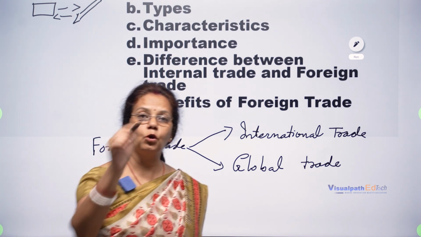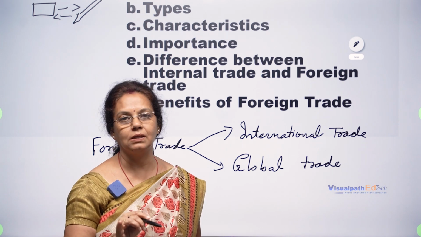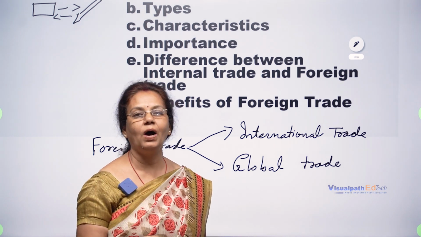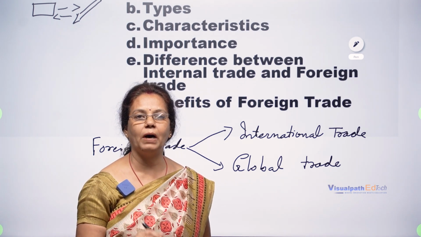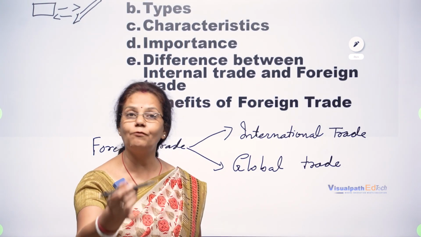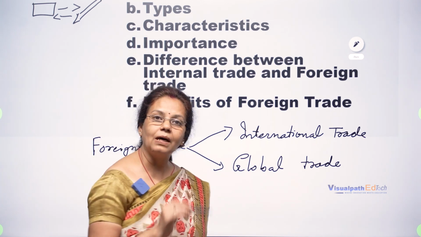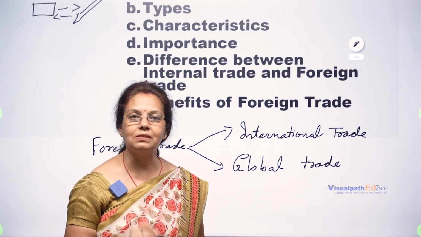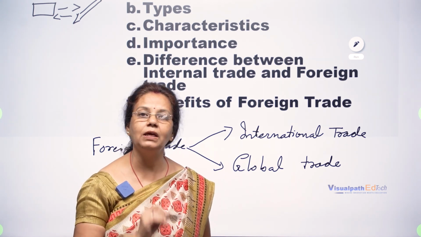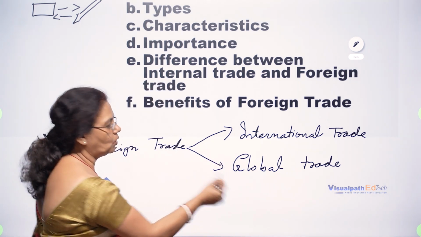Global trade: it is globally everything we can trade nowadays. The technology is so high at present. Everything is possible to buy from one place to another and sell from one place to another very easily, with some rules and regulations. So a legal requirement is there for each and every trade. Okay, so now this international trade or global trade.